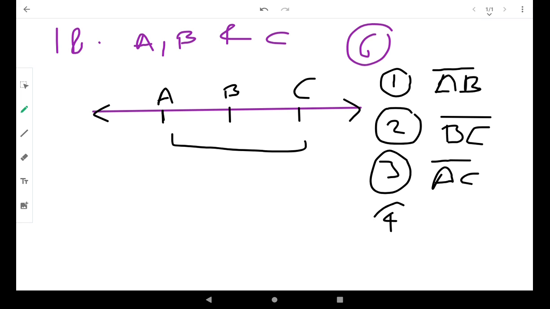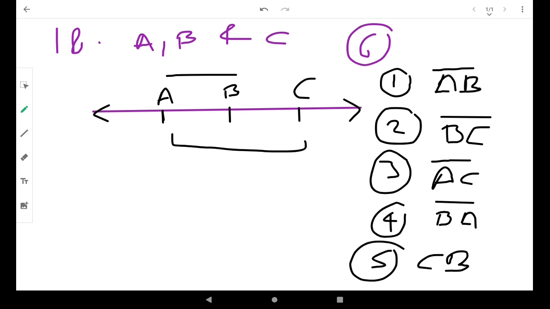The fourth way is just opposite to AB, that is BA. The fifth way is CB, and the sixth way is CA. So whatever the direction, you can mention the line segment.